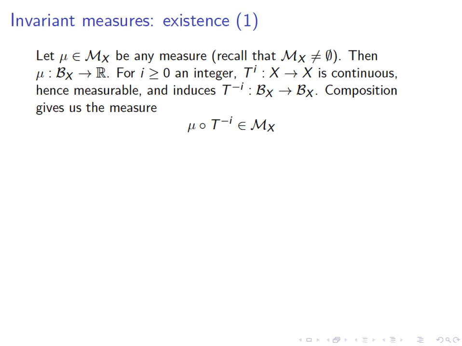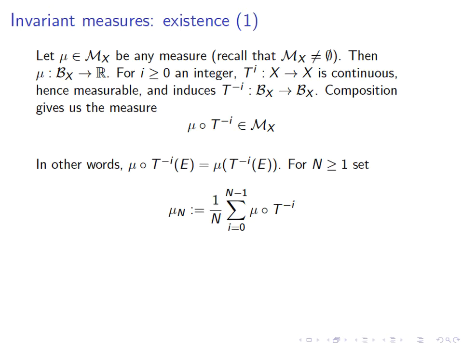This function is very easy to describe. It simply says that the measure of a set E is the measure of the preimage of E under T^i. Now, given any number n greater than or equal to 1, we can set mu_n to be the average of the measures which are obtained in this way by applying T^i, where i goes from 0 to n minus 1.